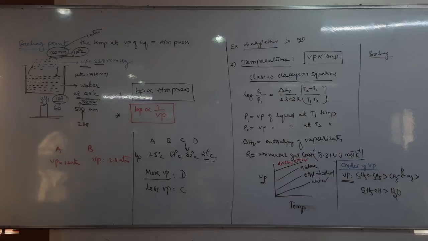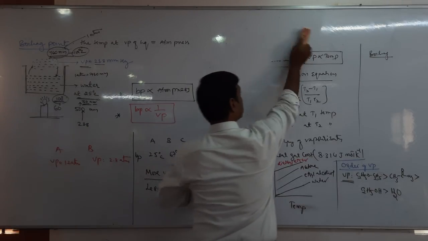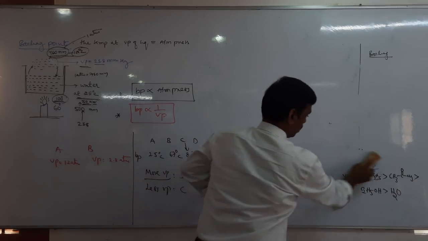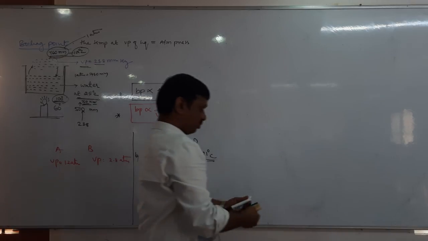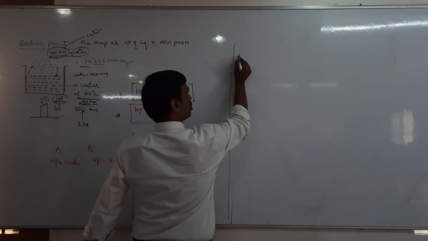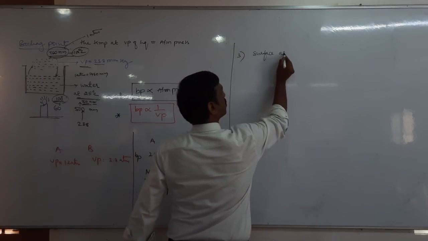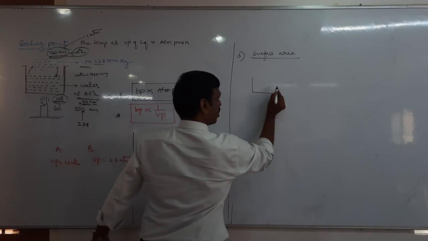Okay. So next, third condition. The third condition is surface area. How is surface area related to vapor pressure? Let us take 2 liquids.